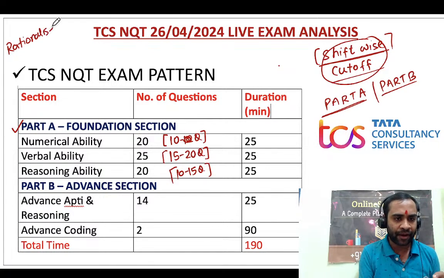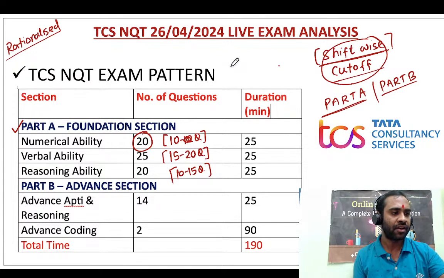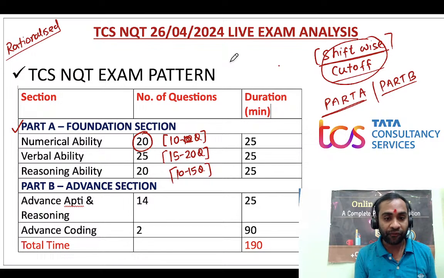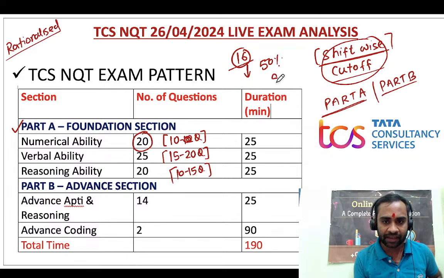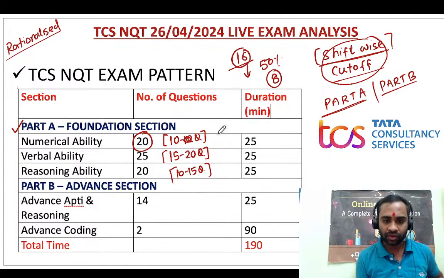So what is that? Now aptitude, suppose 20 questions are there, and there will definitely be one topper who gets the highest marks. Suppose the highest number of questions solved is 16. They will see that if 16 is the highest, then 50% is the cutoff, so they will select the students who have scored 8 marks. So for this part 1, they will calculate every part's cutoff.